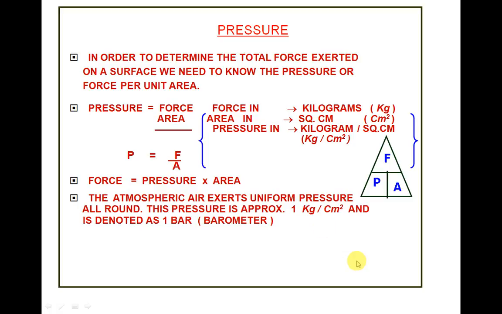Generally, atmospheric pressure exerts uniform pressure all around. This pressure is approximately 1 kg per centimeter square, and it is denoted by 1 bar.